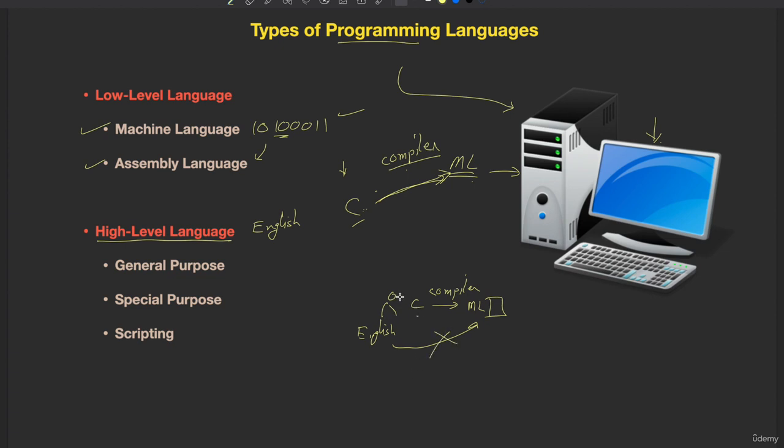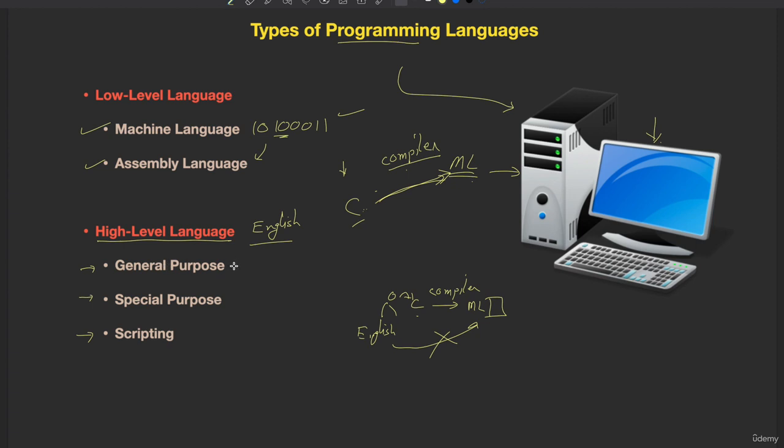So we also have to learn something called C language, which is more like English only. For example, if you're learning C language, then the compiler will convert it. So we write in languages which are more like English, and such languages are called high level languages. Now these are again categorized into general purpose, special purpose and scripting. Let me tell you what these are.